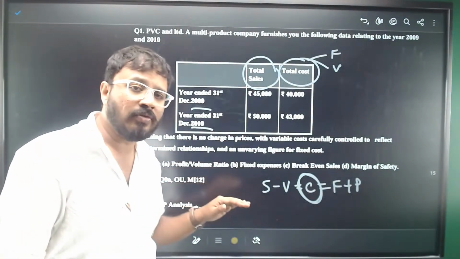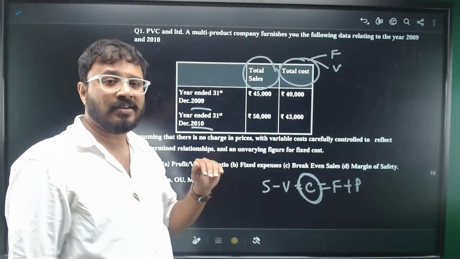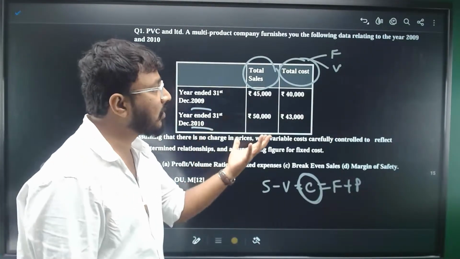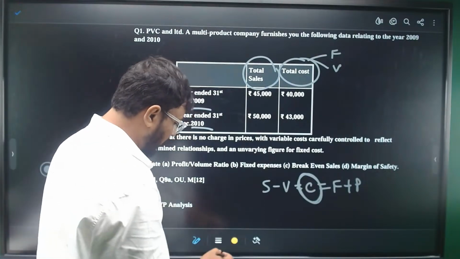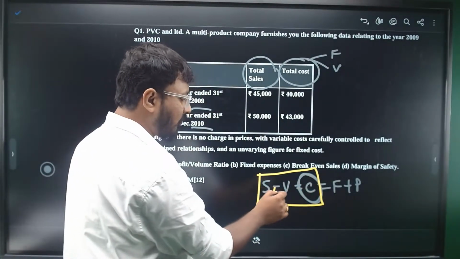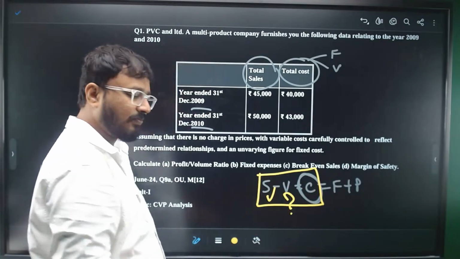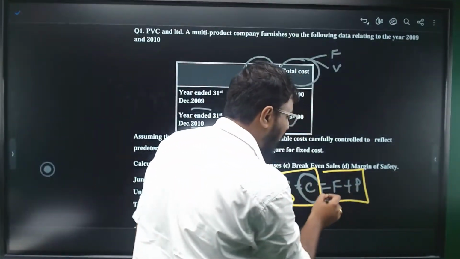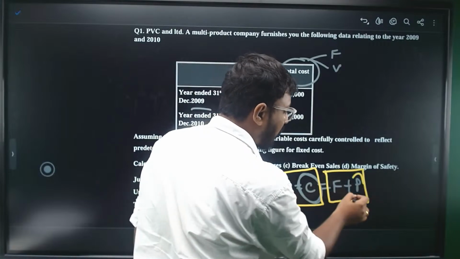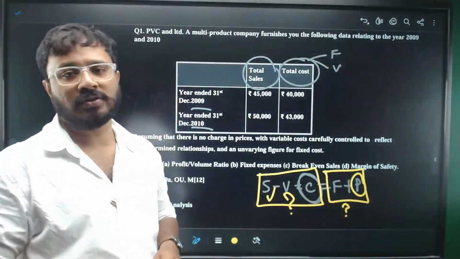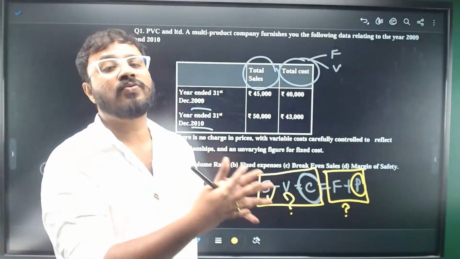What is the formula? It is contribution by sales into 100. Now, how to calculate contribution? Contribution is calculated as sales minus variable cost. I have the sales information, but what about the variable cost? I don't have the breakup of the fixed cost and the profits as well. I have the profits, but what about the fixed cost? So we'll not go with this formula.